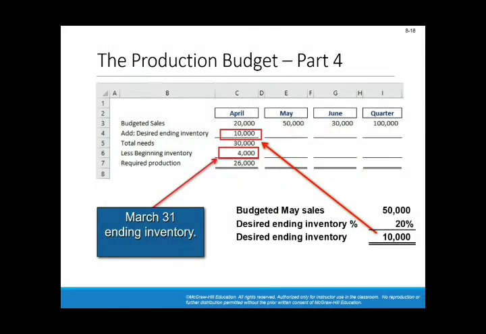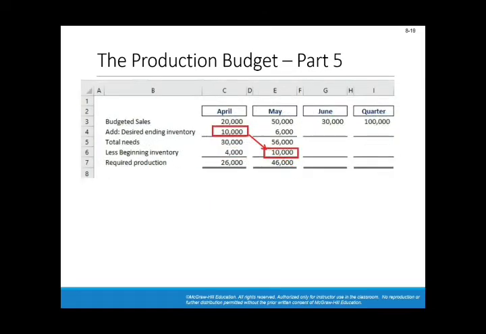Exactly, this is what I said. So this is simply demonstrating what I just explained. In May, you are expected to sell 50,000 units. You need to add to it the desired ending inventory, which is 20% of June's estimated sales. So this 6,000 is basically 0.2 multiplied by 30,000.